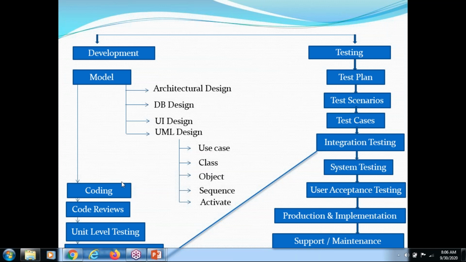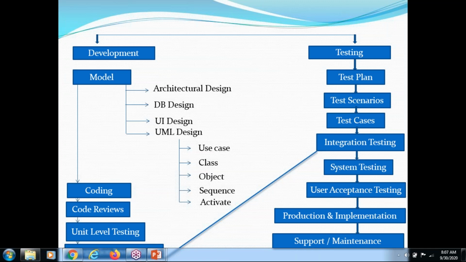Once the code review is done, then it will move to unit level testing. What is unit level testing? Anybody? Testing the software unit based on each requirement. Unit level testing, yesterday we discussed, right? Unit level testing is nothing but white box testing. Yes, we discussed that, sir. Unit level and component level testing all belong to white box testing only.